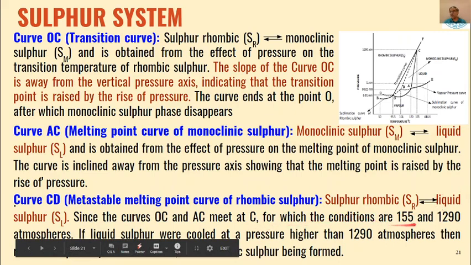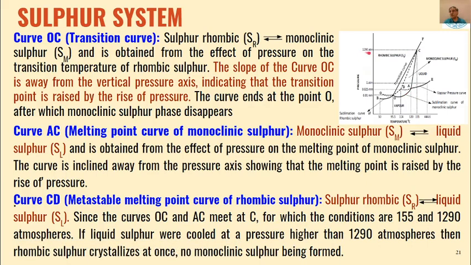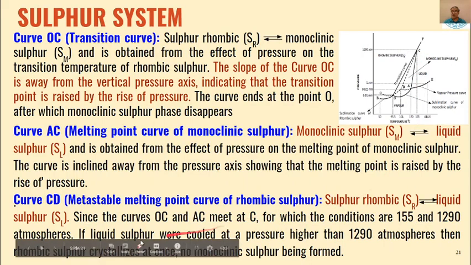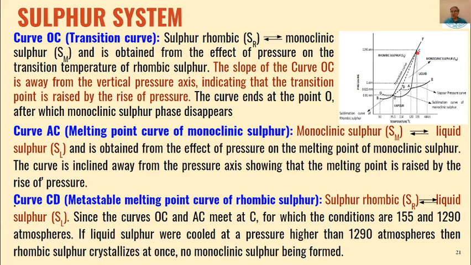And the temperature and pressure at point C, I have told you, are 1290 atmosphere and 155 degrees centigrade. If we cool the liquid sulfur above this pressure, then rhombic sulfur will crystallize out at once and no monoclinic sulfur will form.